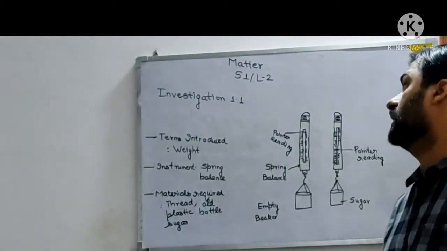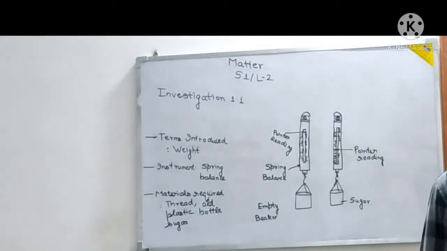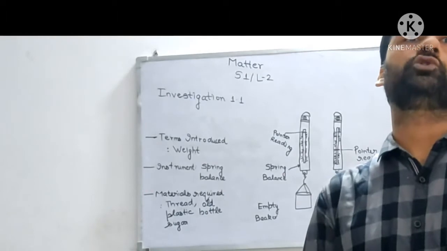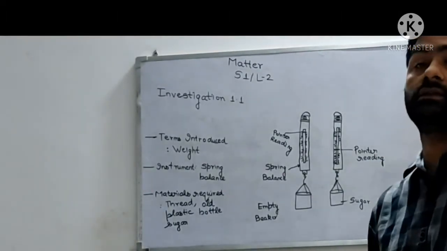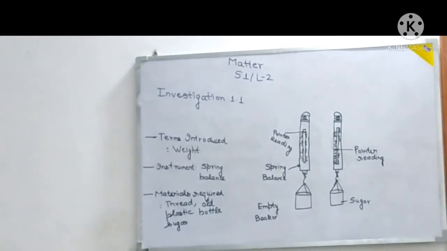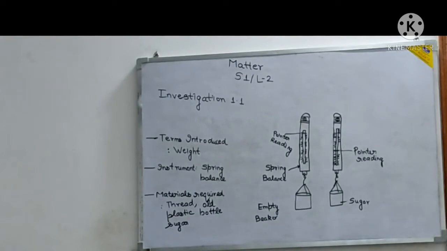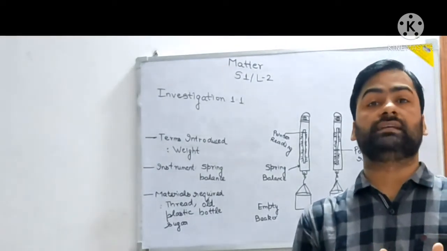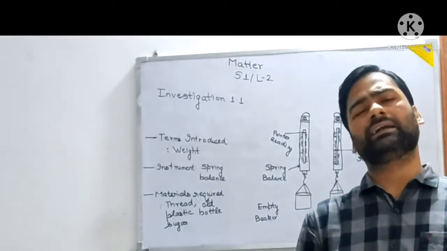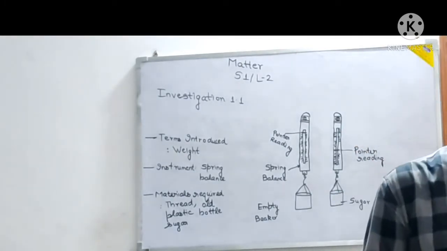So children, welcome to another lecture of physics. In the previous class we talked about what is matter and the states of matter. We did a lot of things, and I told you how you can correlate a particular state of matter with space and all its properties. I told you all those things in a nutshell.